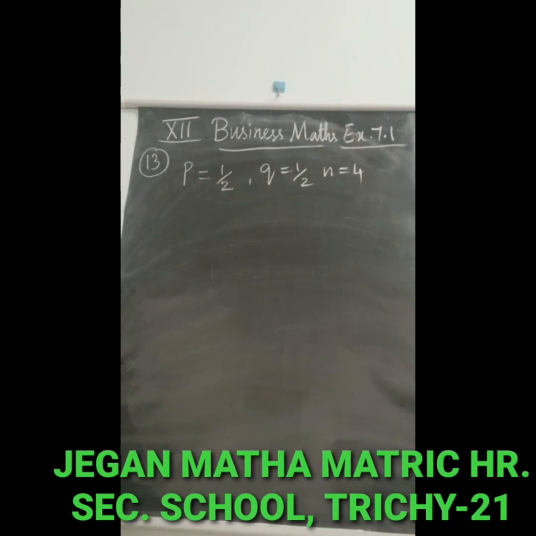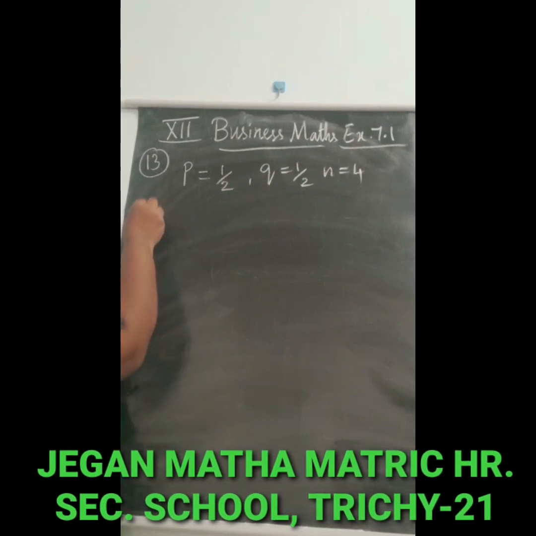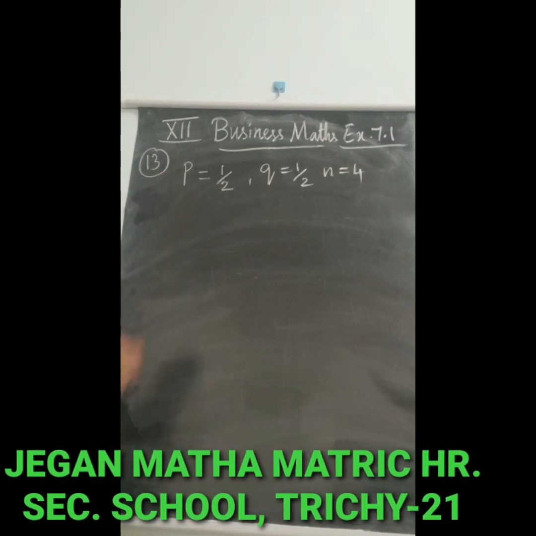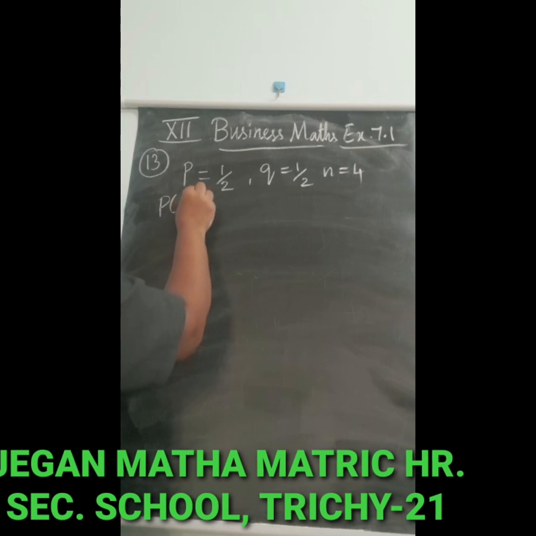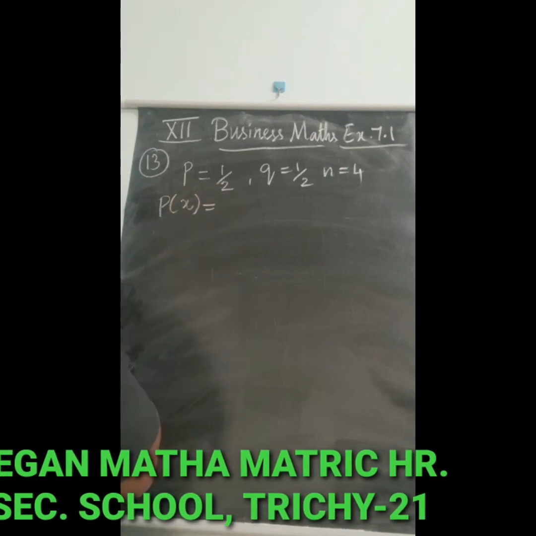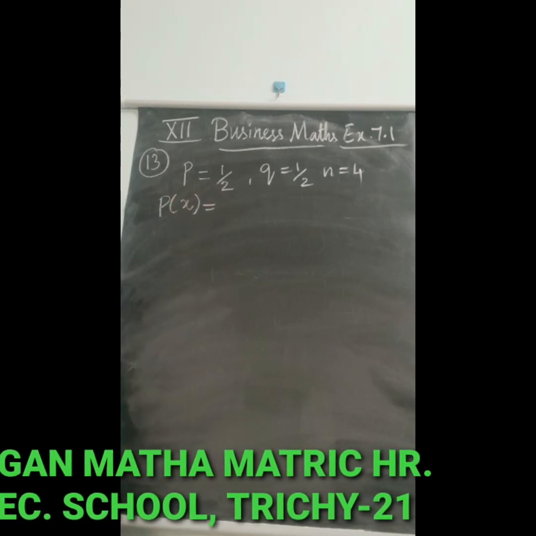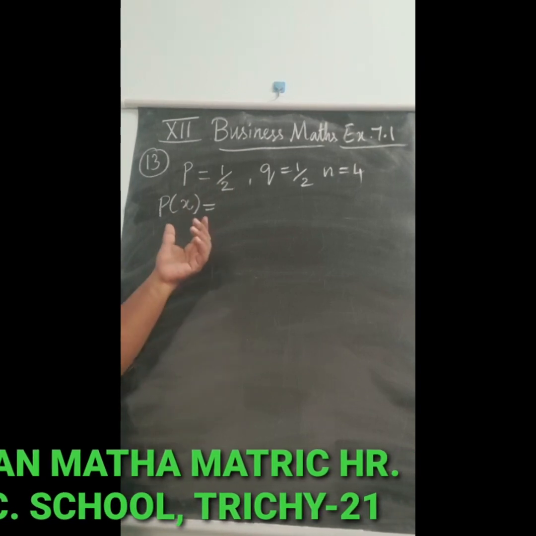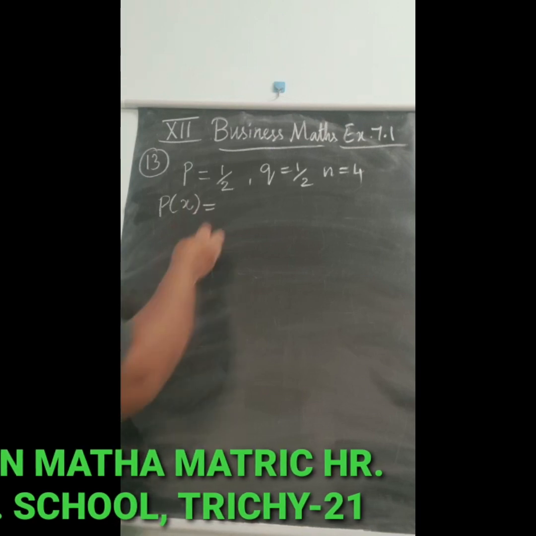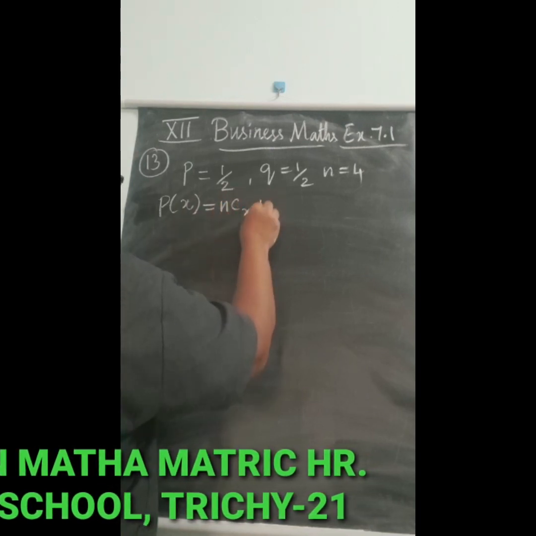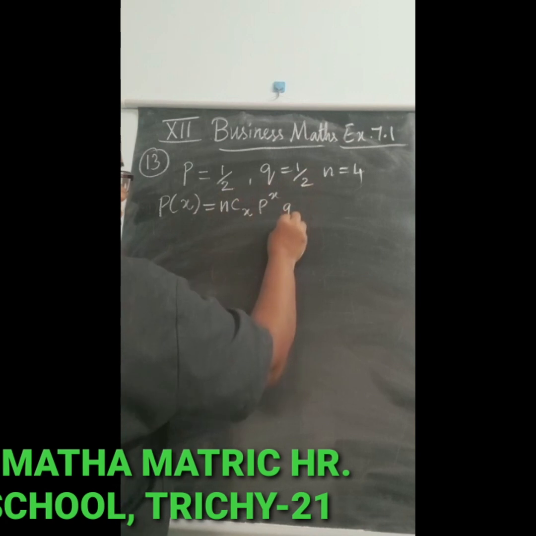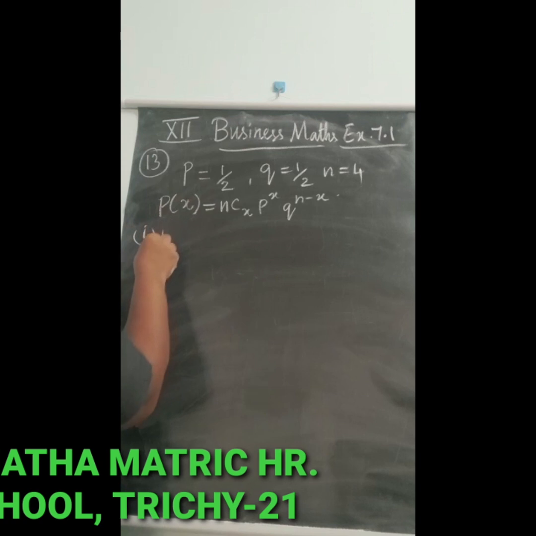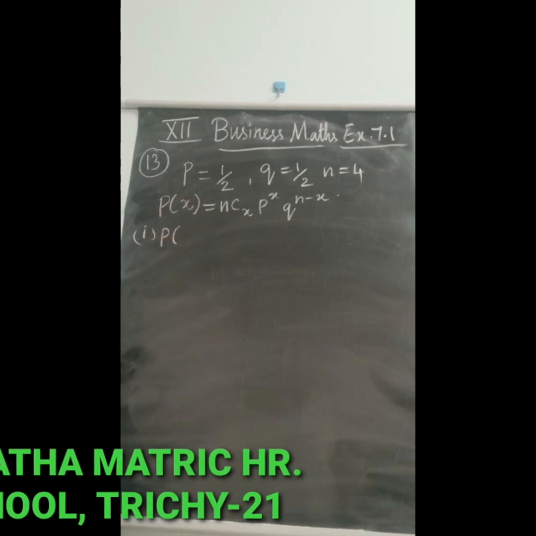Now, what is the first question? At least one boy. So what is the formula first? If we find the probability distribution, that is the binomial distribution, P of X is equal to nCx p power x q power n minus x. Now, what is the first question? Probability of at least one boy.